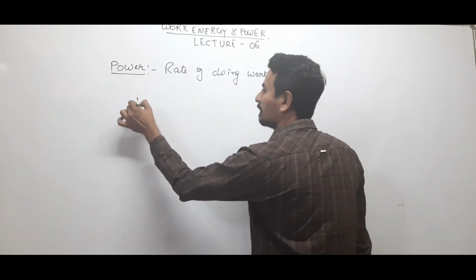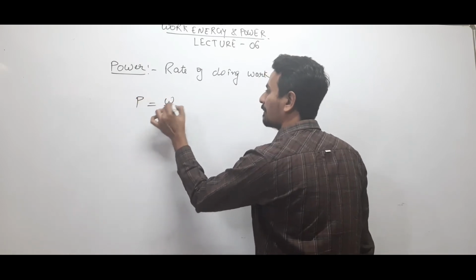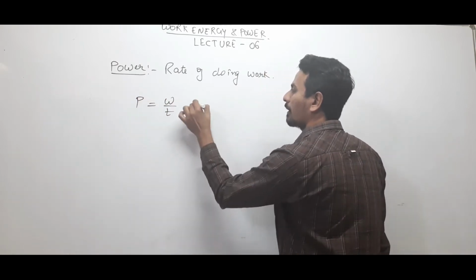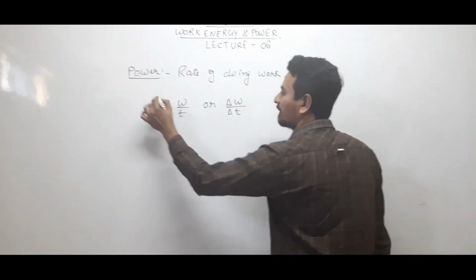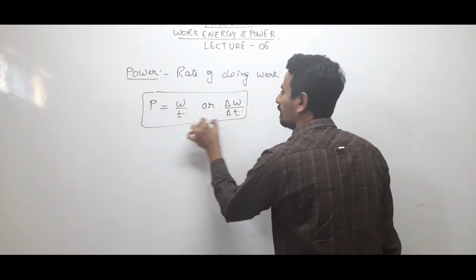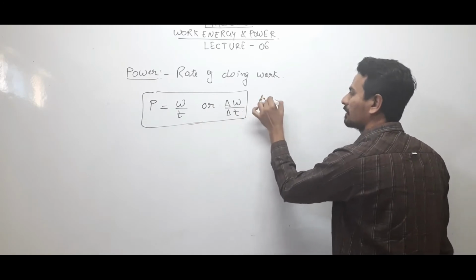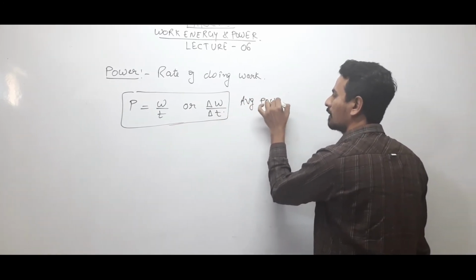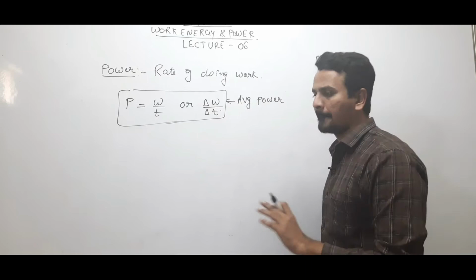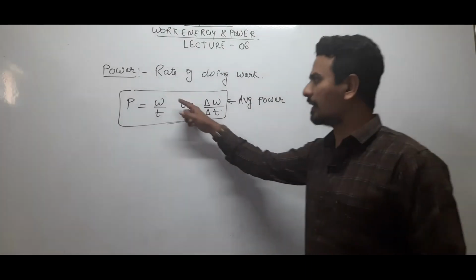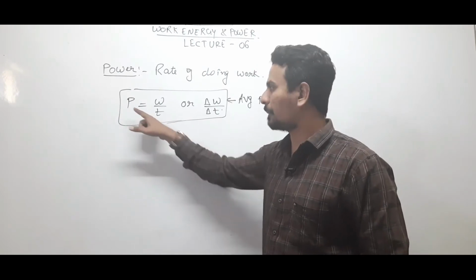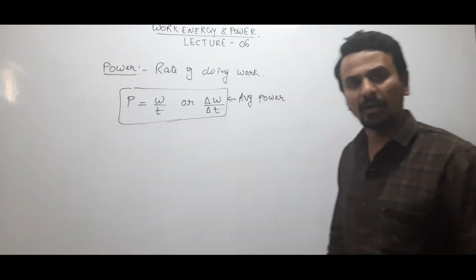Power is work done by time taken, or delta W by delta T. This is average power. Average power means power between two intervals of time, right? As work is scalar and time is scalar, power is also a scalar quantity.